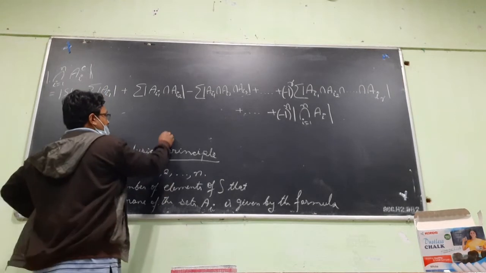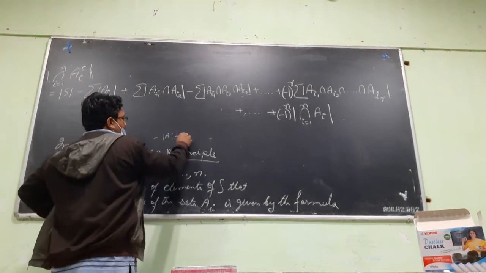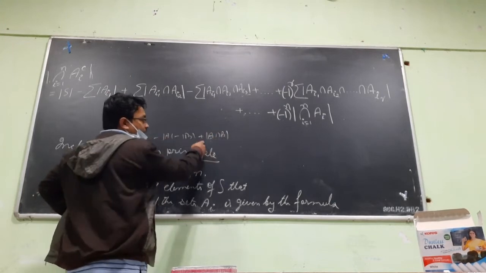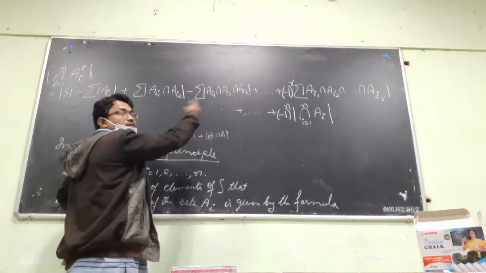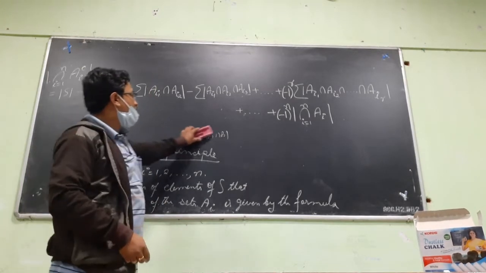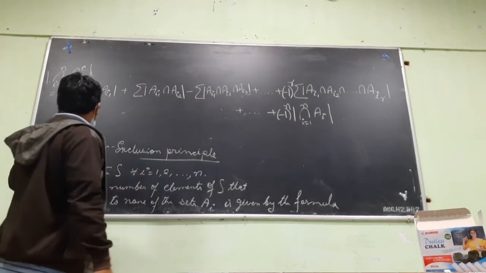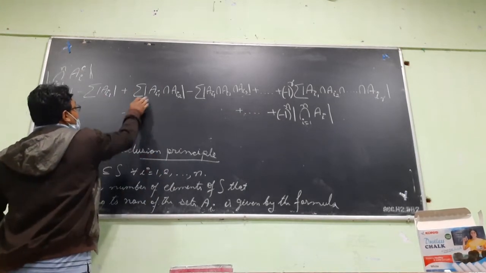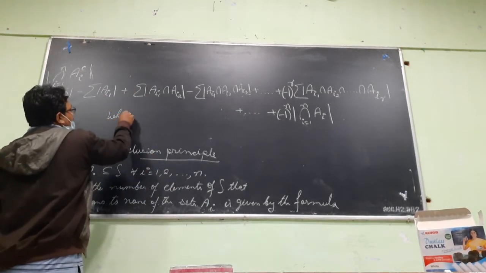Again, mod A, mod B, plus mod of A intersection B. If there are 2 sets, the last one is plus. With 3 sets, the last one is minus. So it's actually minus 1 to the power n. Where, we have not written anything about this summation.